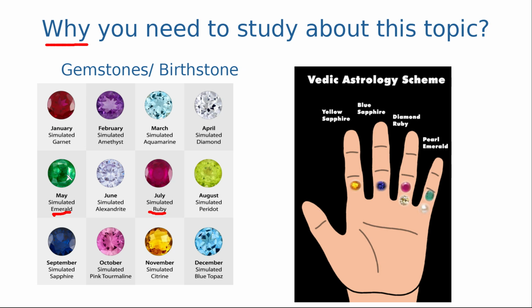Ruby is red, emerald is green, and sapphire is blue in color. So why are they so nicely colored? What is the source of these colors? If you know about this topic, you can explain the color of these gemstones. You can tell your friends, family or other known persons why the color is generated.